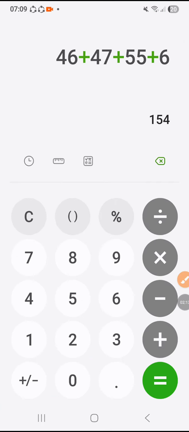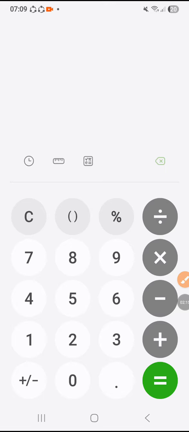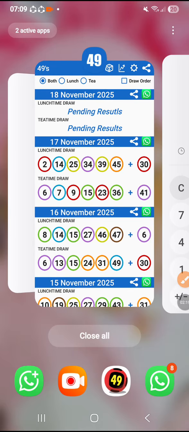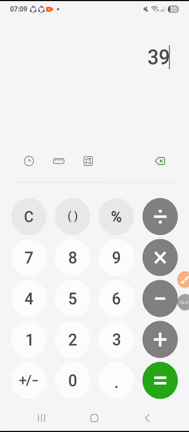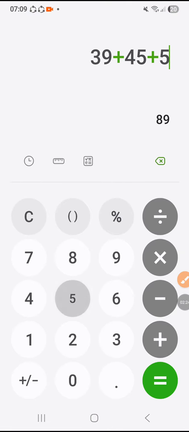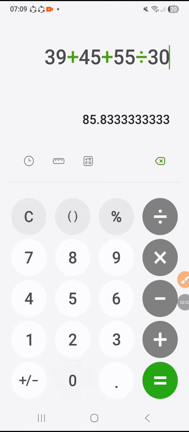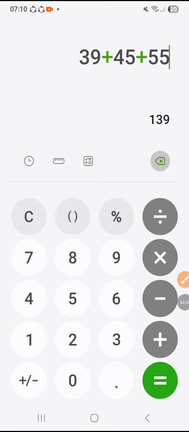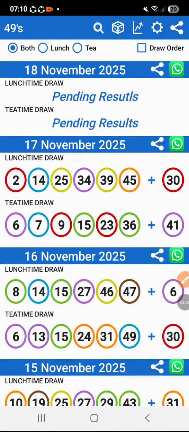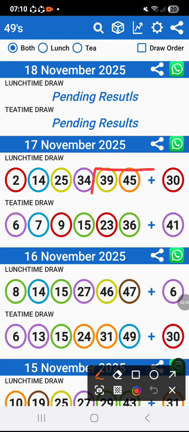Perfect. So now, 39 plus 45 plus 55, we get 139. Then once you've got that 139, you divide it by bonus ball 30, you're going to get 85. I'll show you what I mean about that. Perfect. So we go again here. Now we are having our first code as 139.